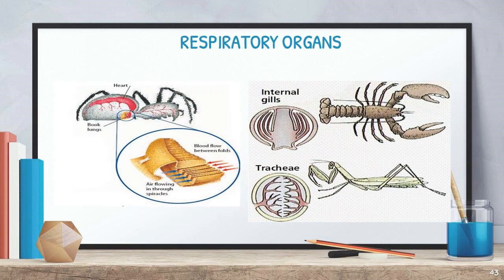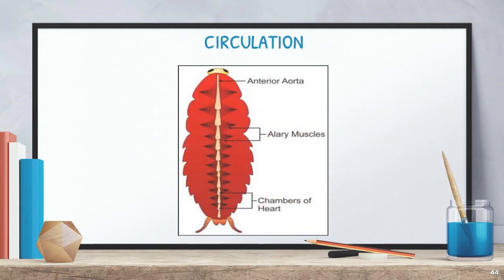And the respiratory organs. These organisms have various respiratory organs, and they may vary from organism to organism. For example, book lungs, internal gills, and trachea are all respiratory organs for phylum Arthropoda. And circulation is of the open type, as already said.